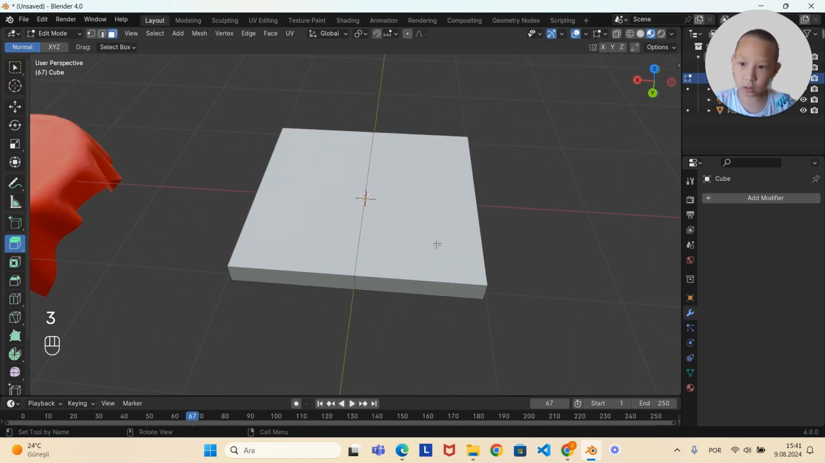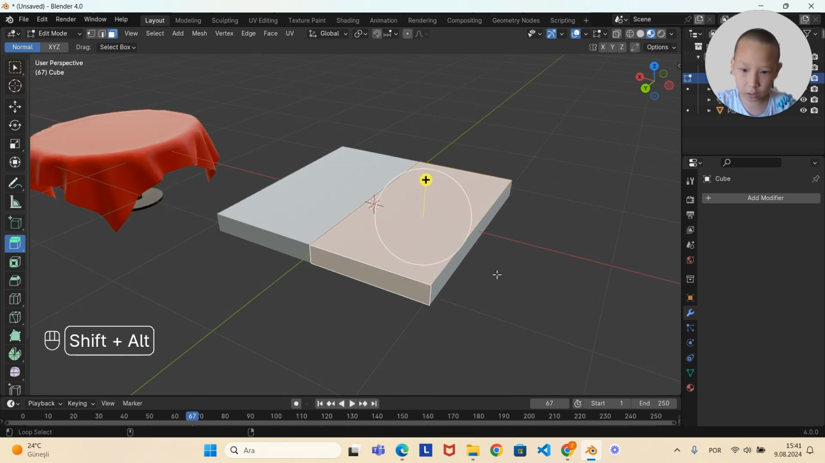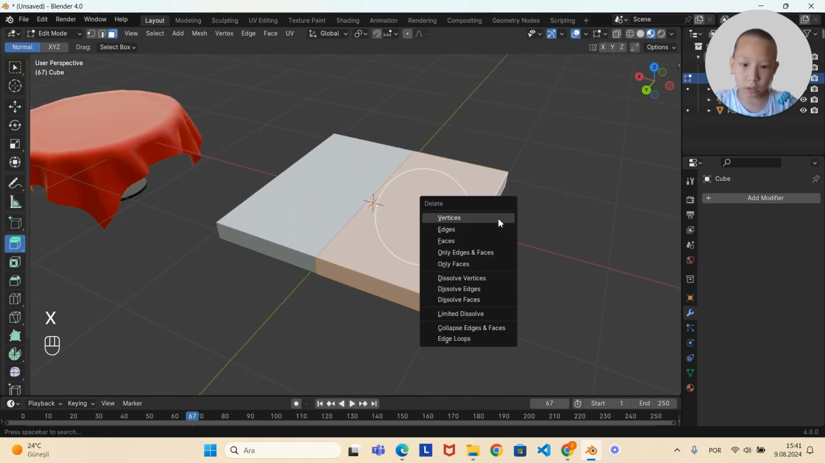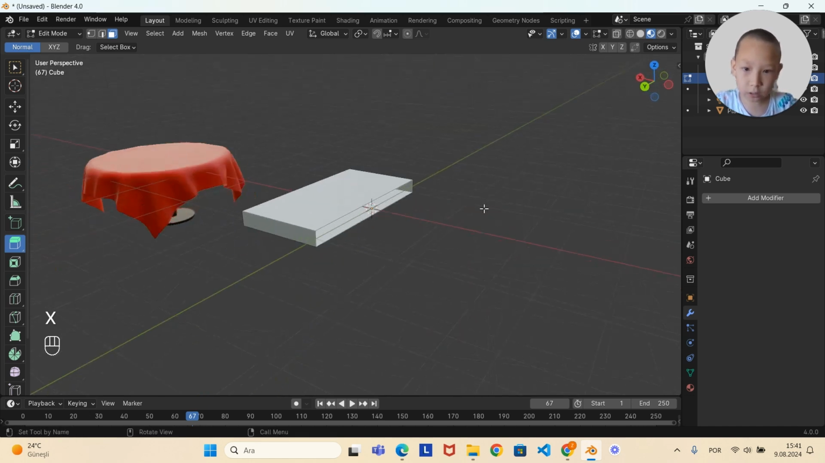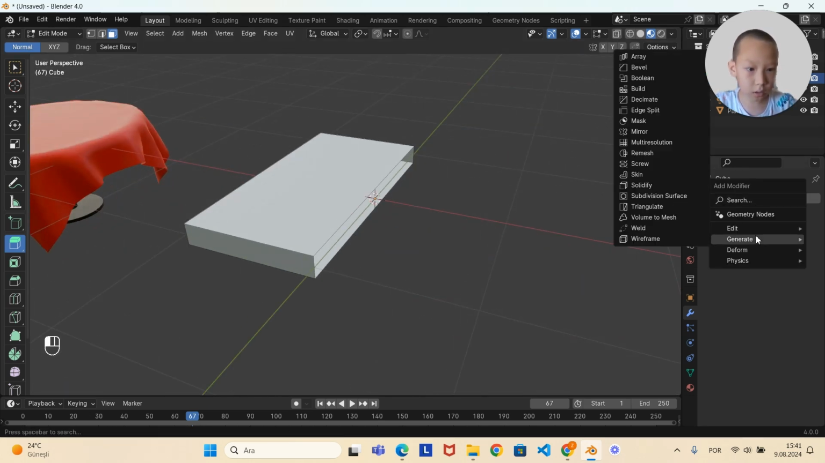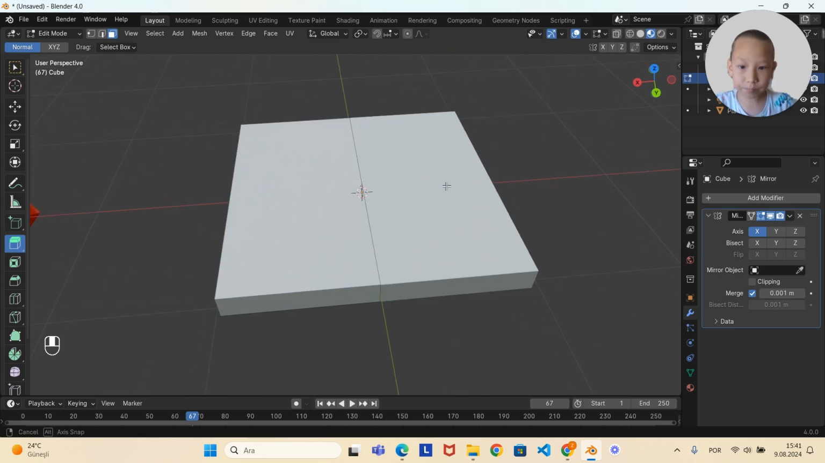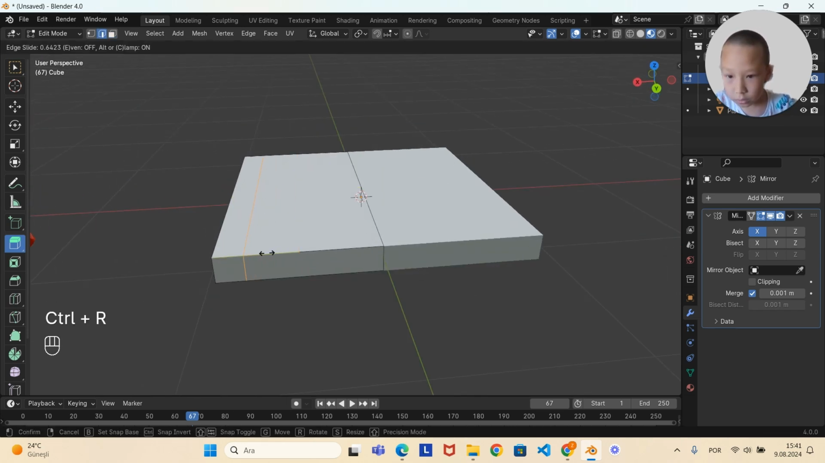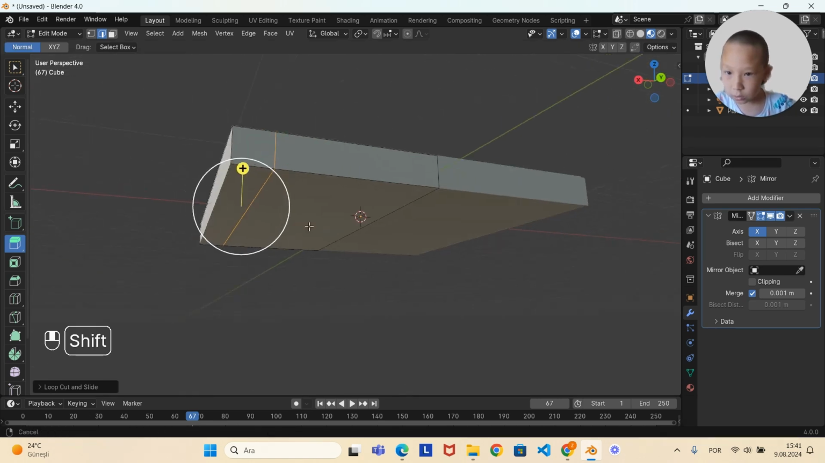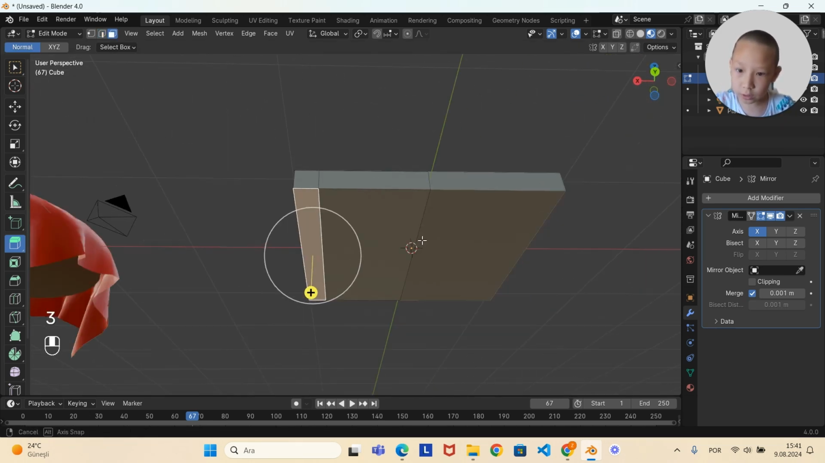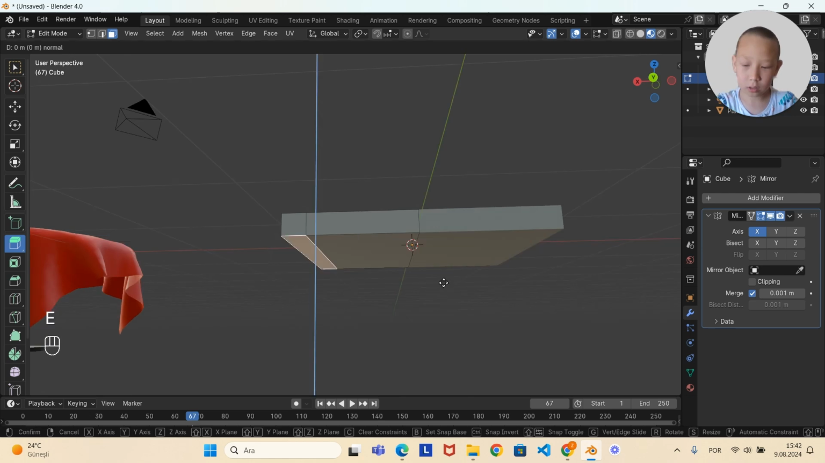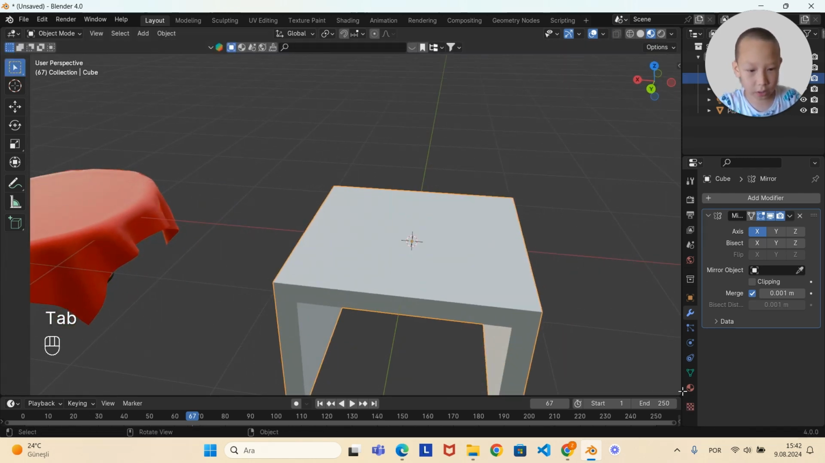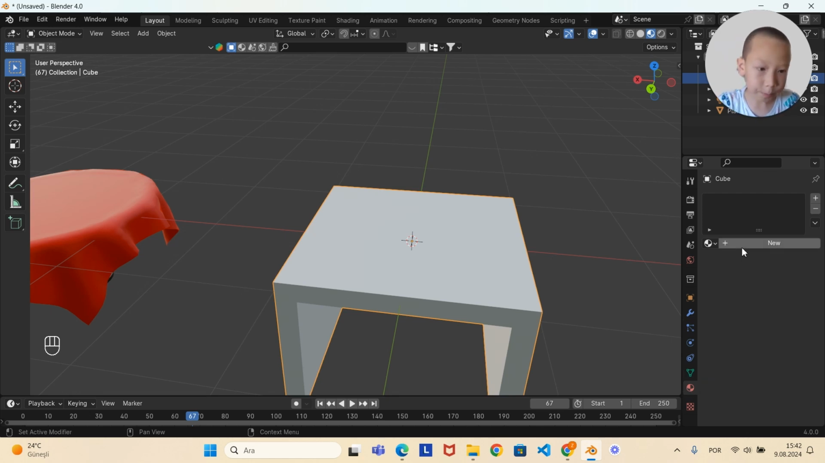and then click 3, Shift Alt over here, and then here, X to delete faces, add a mirror modifier, add a loop cut over here, a bit over here, click 3, select here, extrude it, and then give it a material.